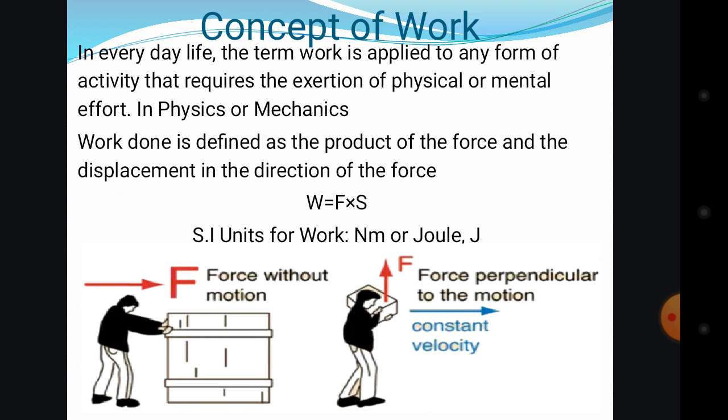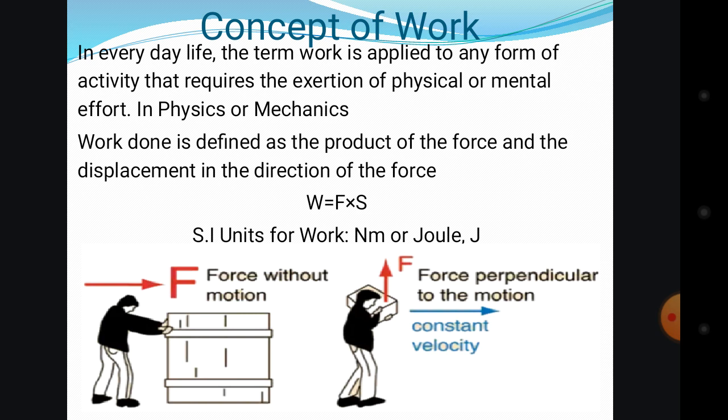Normally in physics, work done is defined as the product of the force and the displacement in the direction of the force. That means the work has to be in that direction. The force that you apply has to produce motion, that is, movement, changing from one place to another. It has to change, because if it did not change, that means the work is not done. So that is the formula and the concept of work done.